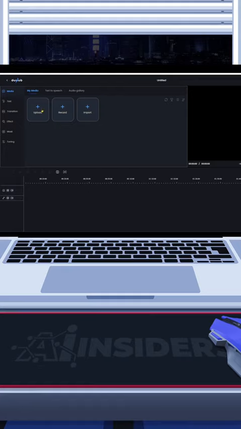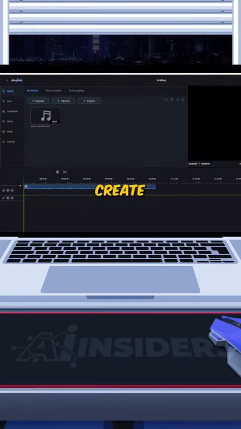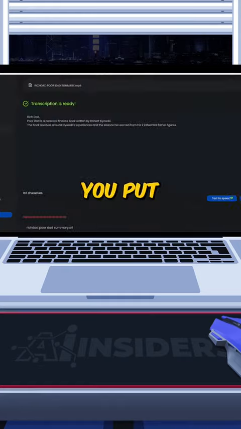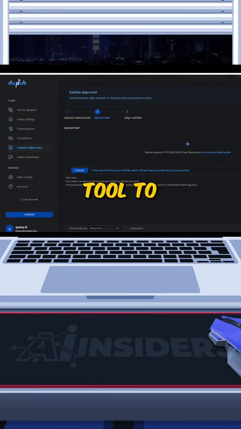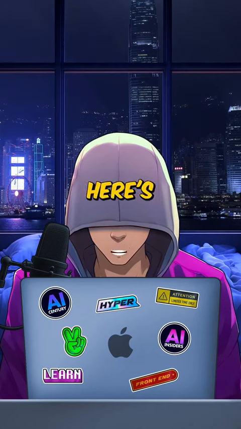Moving on, go to the video editing tool, import your audio, and create a video. Once finished, you put the same video into the transcription tool to generate subtitles. All in all, here's how it turned out.